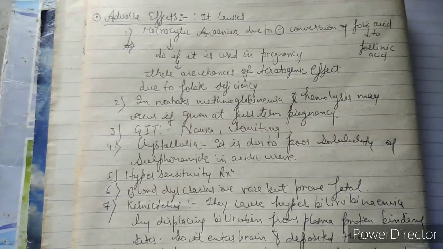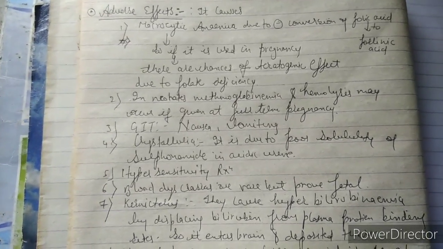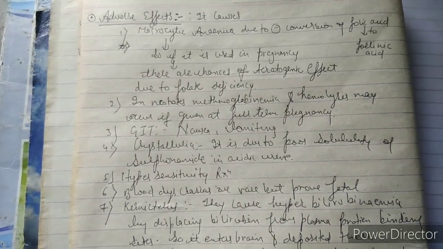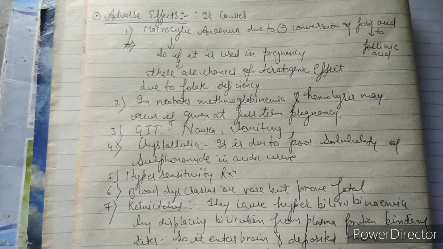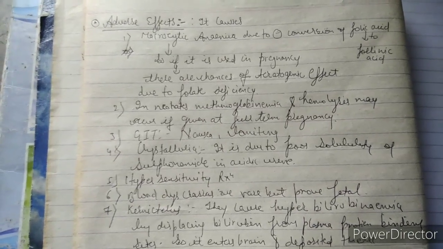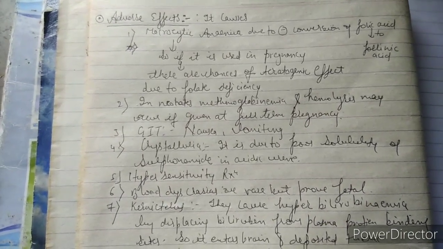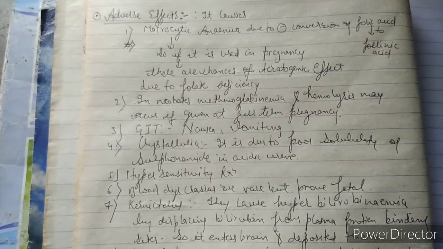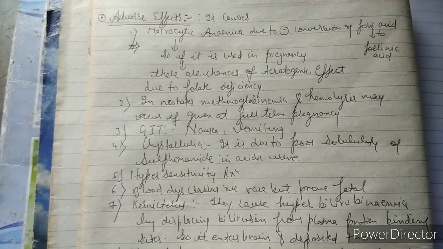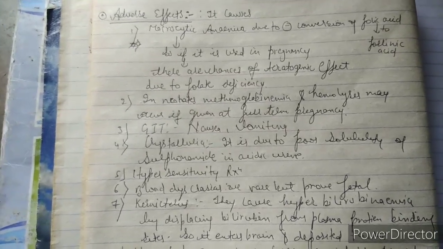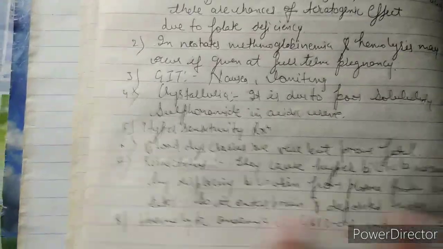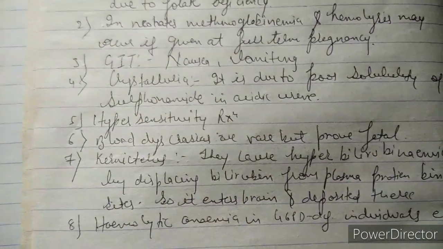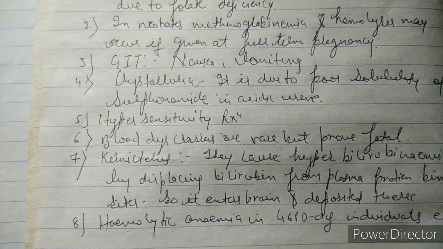Now, if we give cotrimoxazole to a female who is pregnant, or I can say if it is used in pregnancy, then there are chances of teratogenic effect. Why that teratogenic effect? Due to folate deficiency. That means if the lady is pregnant and has folate deficiency, then it may cause a teratogenic effect. Number second is in neonates. In neonates, methemoglobinemia and hemolysis may occur if given at full-term pregnancy.